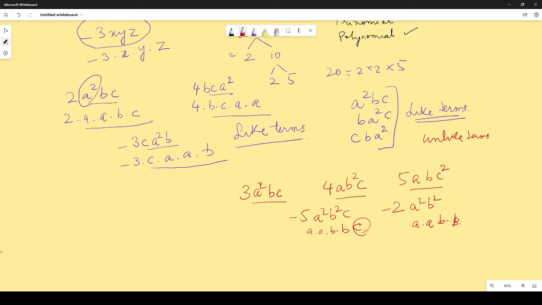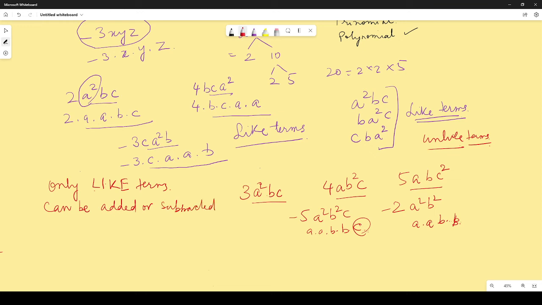Now, why is it important to know about like terms and unlike terms? Very quickly, I will tell you. Only remember this: only like terms can be added or subtracted.